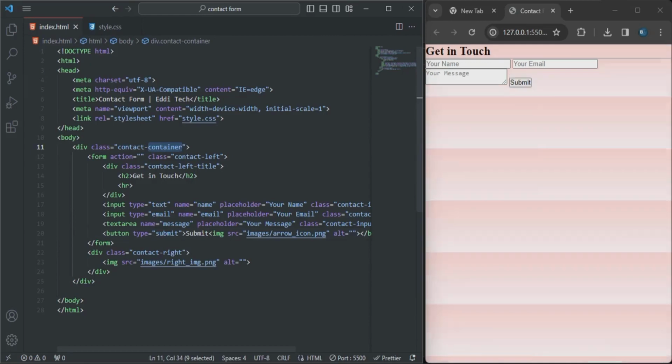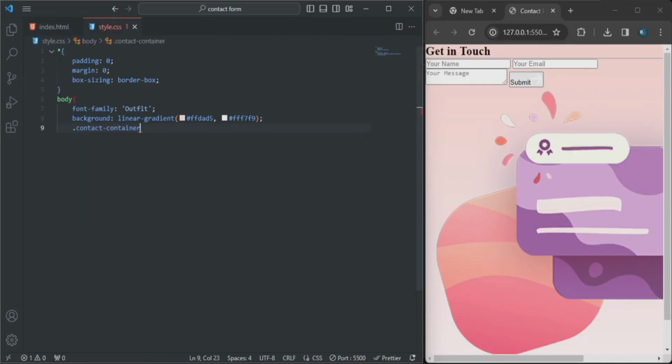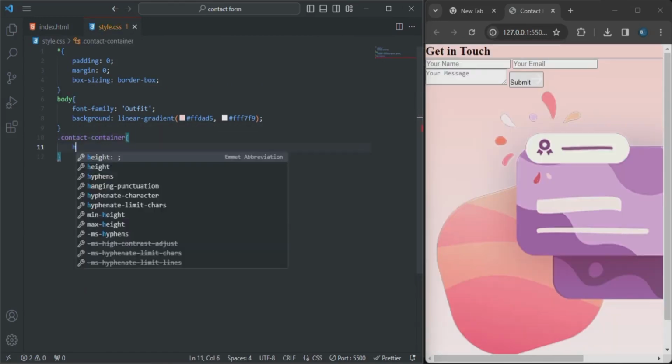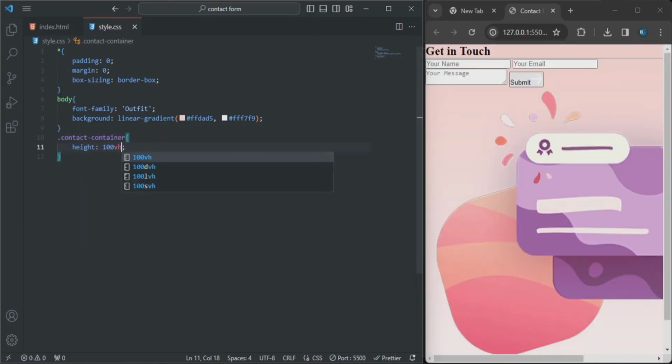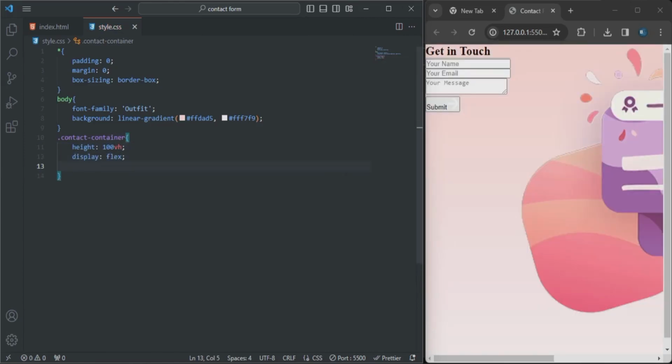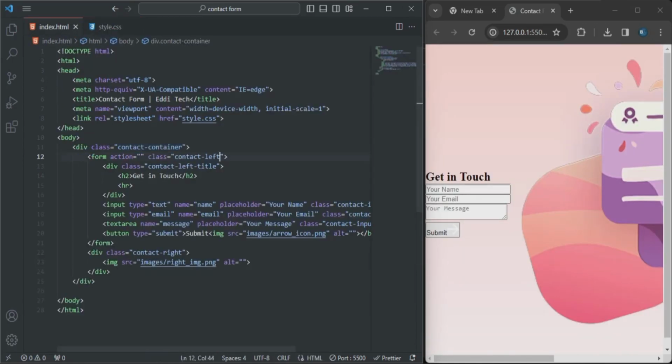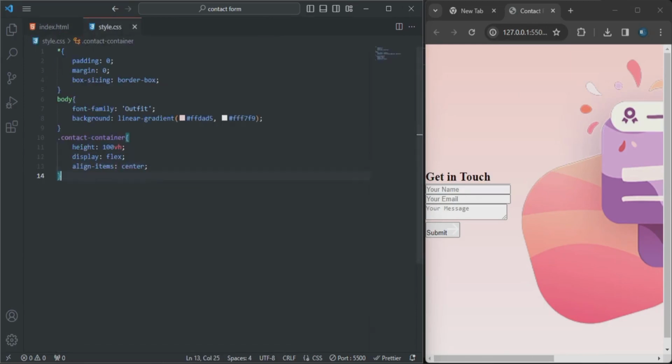So that's because I'm just going to copy this div class with the contact container to style that. So that will be dot contact container. So the height will be 100 VH. So the display will be flex. So the align items will be center. So all right. So let me style our form.